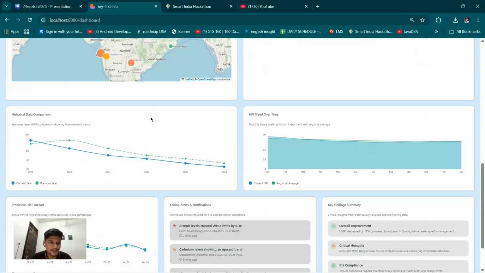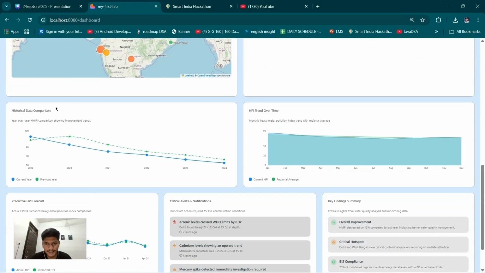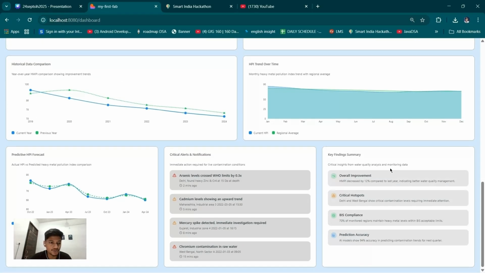And also you can check the historical data comparison with the current HMPI values with the past years and the past months. Here the past years and here are the past months comparison with the current data. And also our portal can predict the HMPI forecast, like what can be the upcoming HMPI in the next month or next week with the use of AI and ML.